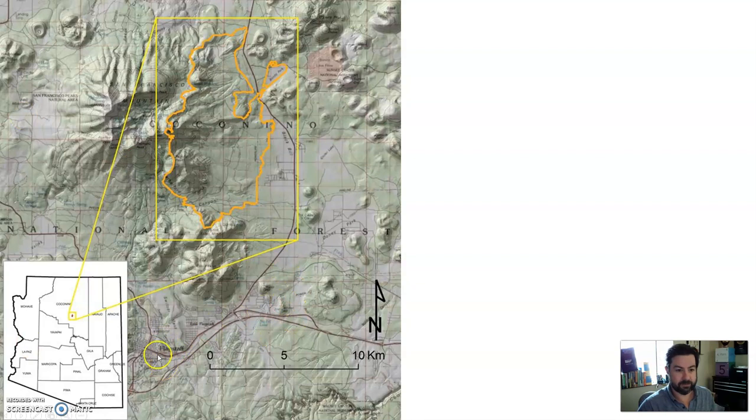So here's the town of Flagstaff. Here's the San Francisco mountain, that stratovolcano up there, a bunch of these cinder cone volcanoes over here. So there was a wildfire right in this area on the eastern flank of the San Francisco mountain. And so what I just described happened. Wildfire, vegetation gone, big rainstorm hit, mixed with all that ash and debris.